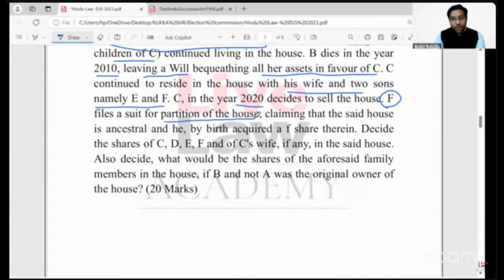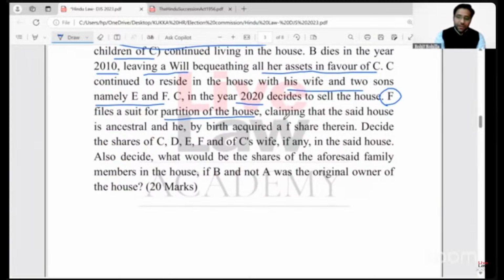Now, partition can be only of the ancestral property, not the private or personal property. So, F is claiming the partition. Naturally, he will also be claiming that the nature of the property is ancestral property. It is also mentioned here that he claims the said house is ancestral, and if the house is ancestral, then naturally there will be co-parcenary interest created in favor of everybody. And he also